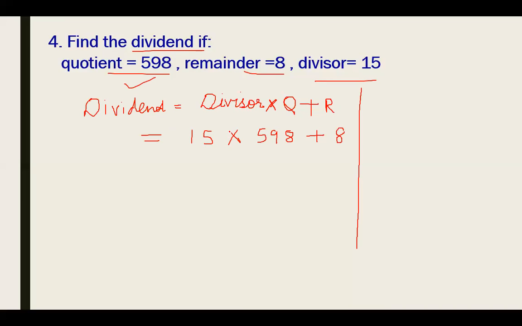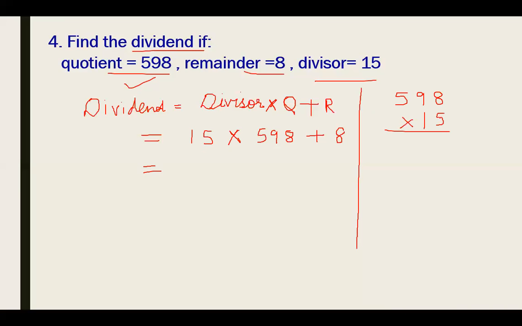Now what we are seeing over here is a division problem, but we are using multiplication and addition also. So we have to multiply 15 and 598. I'm using the right hand side for calculation. I have to multiply 598 with 15.